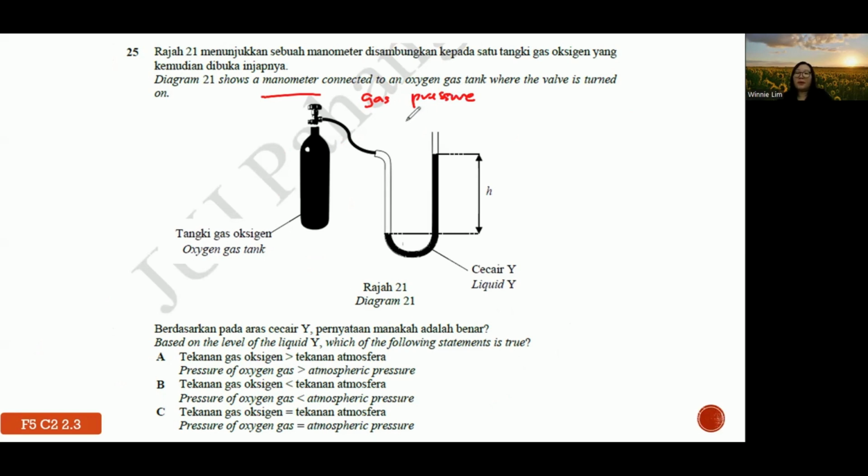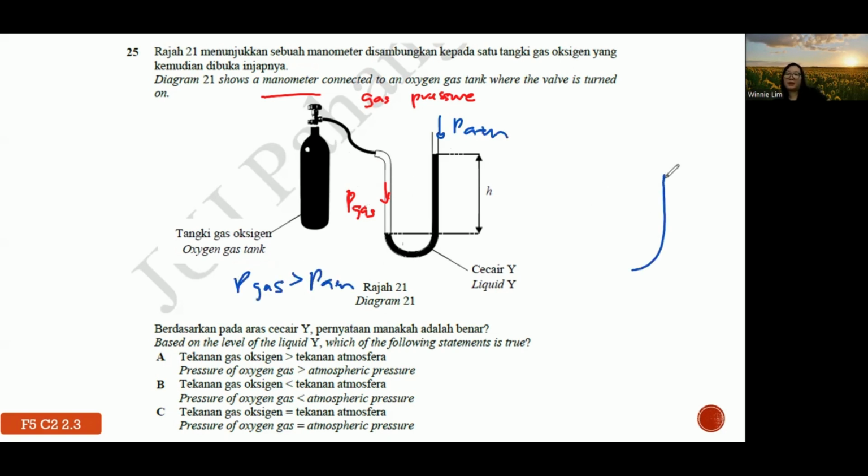For your information, if one arm is higher than the other side, that means you push harder on the left-hand side. So what is the pressure on the left-hand side? It comes from the gas. Then what is the atmospheric pressure? The open end on the other side. So why is it lower? Because the gas pressure will be greater than atmospheric pressure.